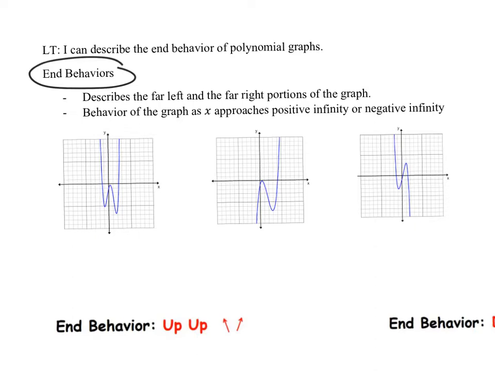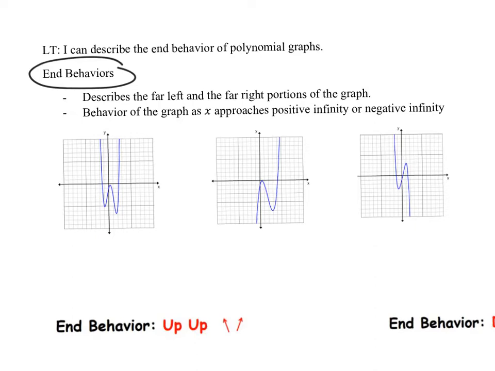So what are end behaviors? Well, they describe where the graph is coming from and where it's going to. You can kind of think of it as like domain and range, looking at the left side of the graph and the right side of the graph. We write it differently though, so it's not exactly the same, but it's very close. End behaviors describe the far left and the far right portions of the graph.